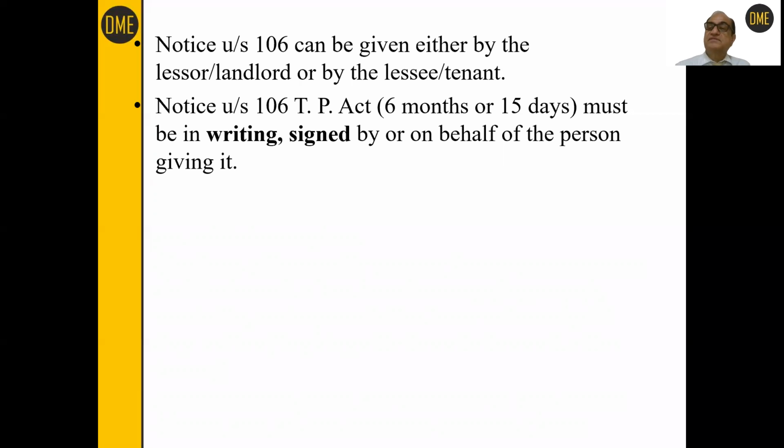And this notice under section 106 of the TP Act may be 6 months notice in case of agriculture land, or land given for manufacturing purposes, or 15 days notice for any other purpose. This notice must be in writing and signed by the person who is giving the notice, or someone authorized on his behalf can also sign this notice. Oral termination of tenancy is not allowed in law.